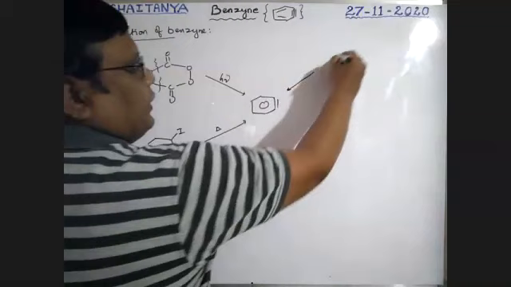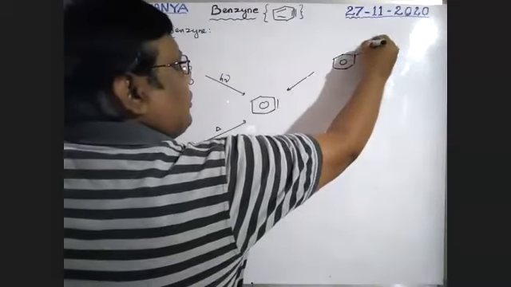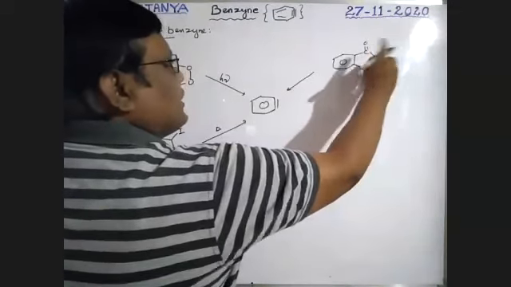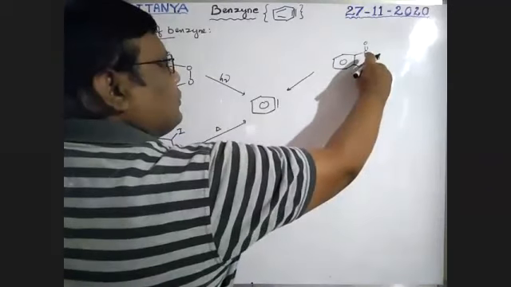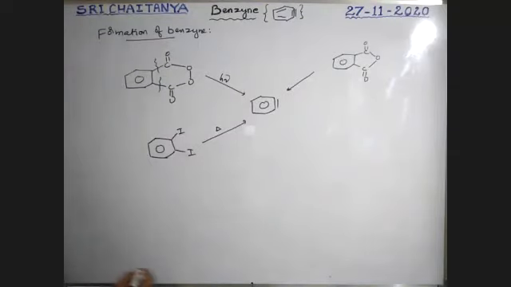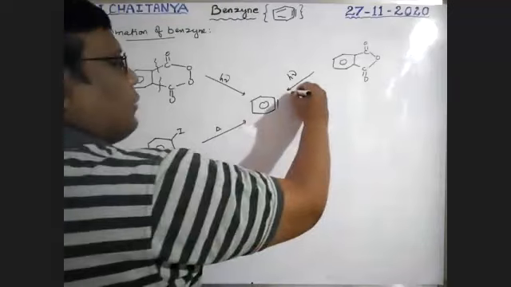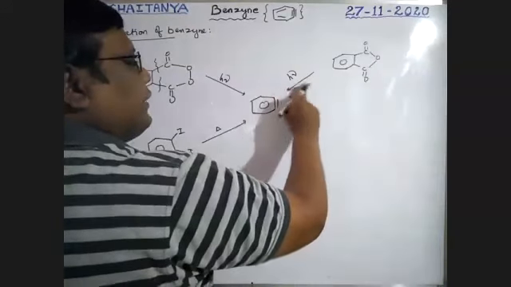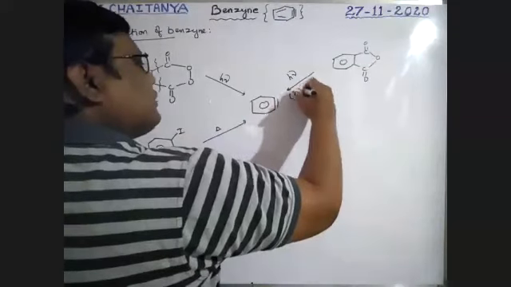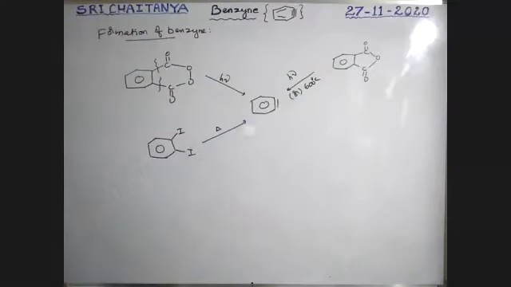Next. Here C double bond O, C double bond O. So this is an anhydride, boys. That anhydride is also heated, so hv or heating up to 600 degrees centigrade. Either light or heating, homolysis takes place. That also gives benzene.